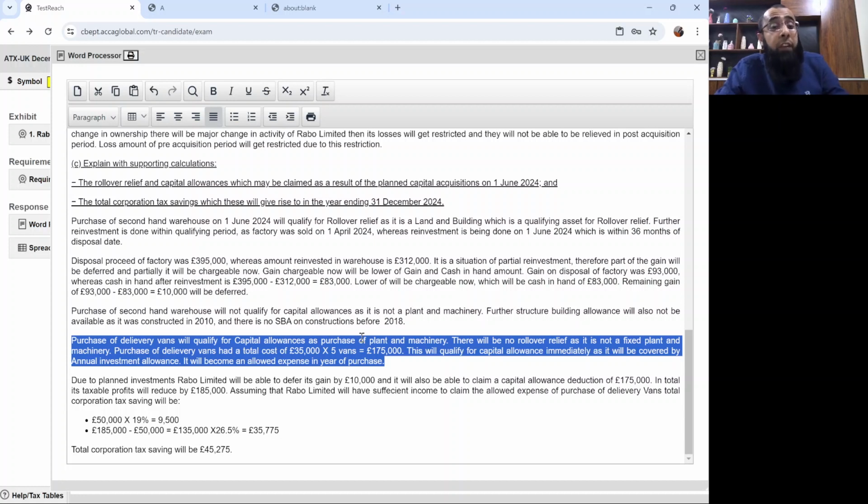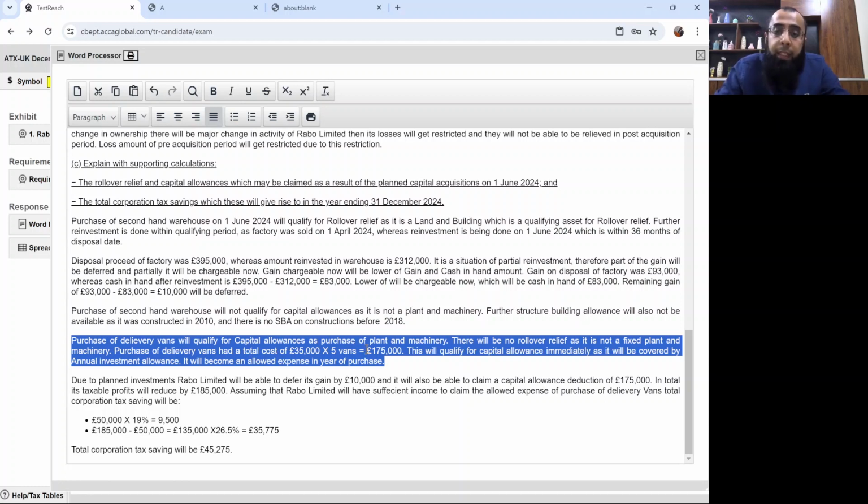Delivery vans will qualify for capital allowances as purchase of plant and machinery. It's not a vehicle, it's normal plant and machinery. You don't see it as a car. On cars, there is no AIA. There will be no rollover relief as it is not a fixed plant and machinery. For rollover relief, it's necessary that it should be fixed plant and machinery.